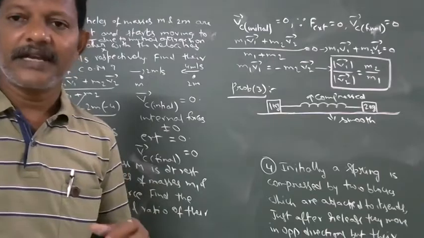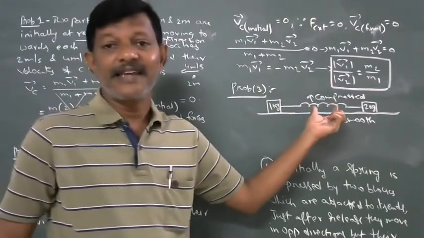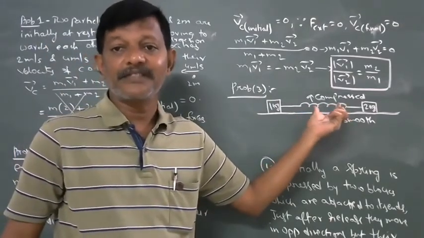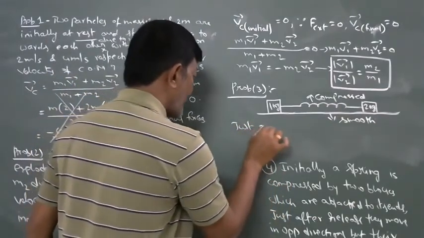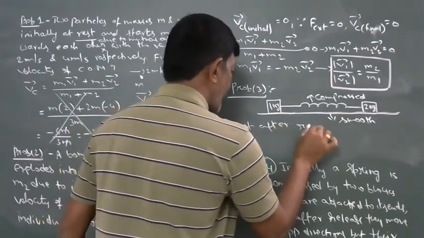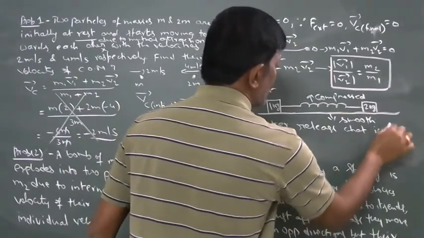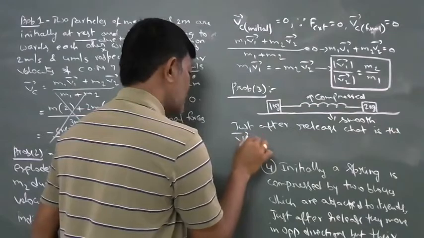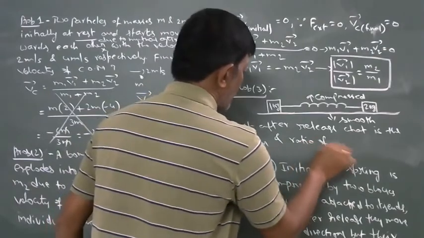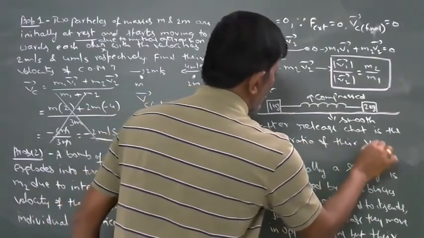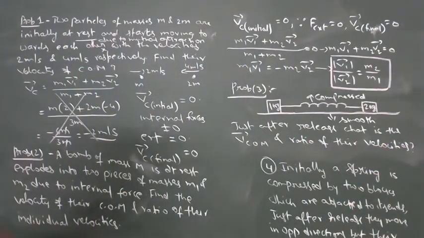The length of this spring is less than its natural length, that means the spring is in compressive state. Now, just after release, what is the velocity of center of mass and the ratio of their velocities? Same model.